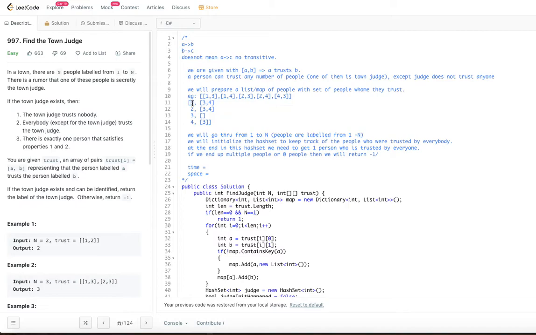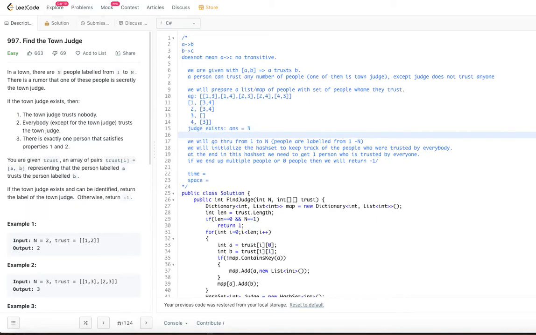For 1, does 1 trust 3? Yes. Does 2 trust 3? Yes. Does 4 trust 3? Yes. So in that case, all the other n minus 1 people trust 3. So for this, the judge exists, and the answer is 3. That is what we are going to do.